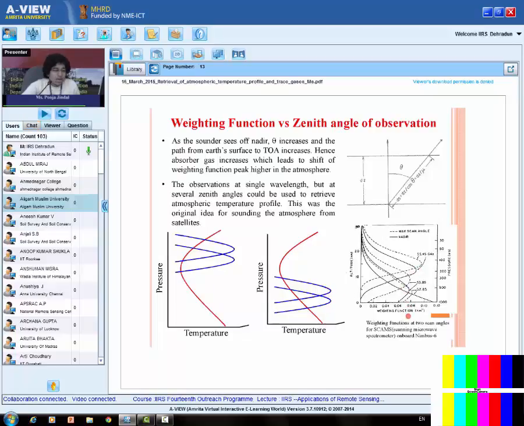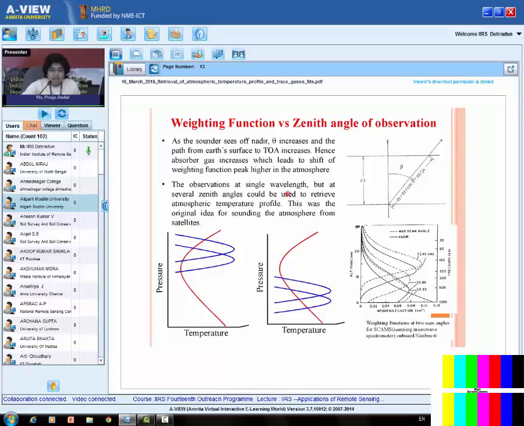So this is one example of the weighting function at two scan angles for a scanning microwave spectrometer. It has three bands. See, this band, that is 52.8 gigahertz, has been shifted to this level. This band is shifted over here and this 55 gigahertz band has been shifted over here.